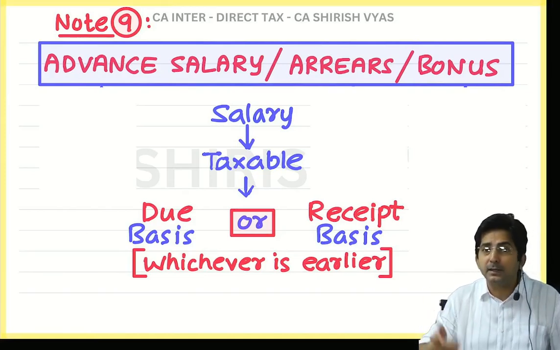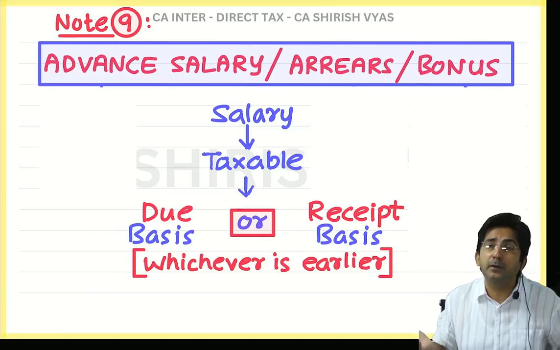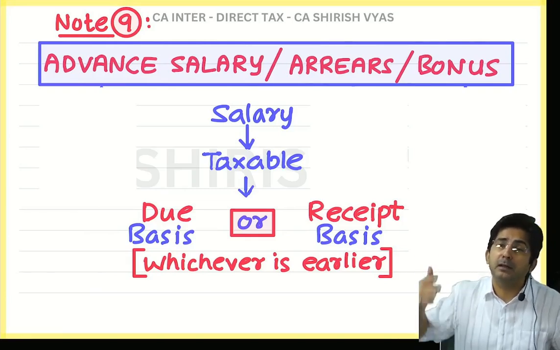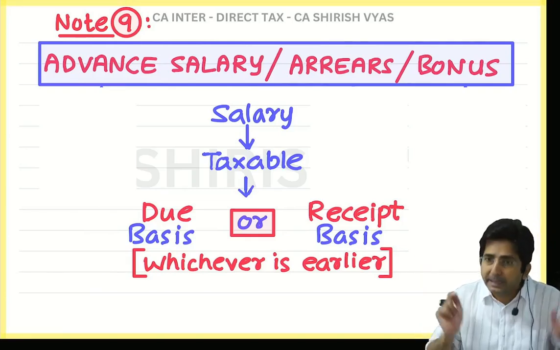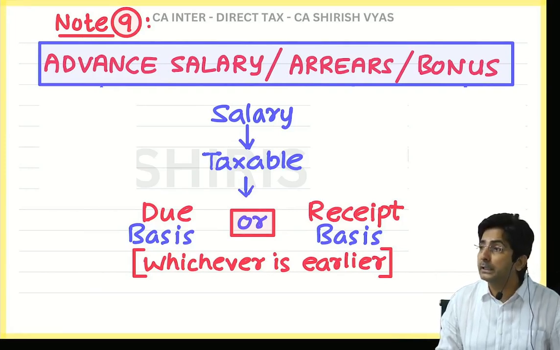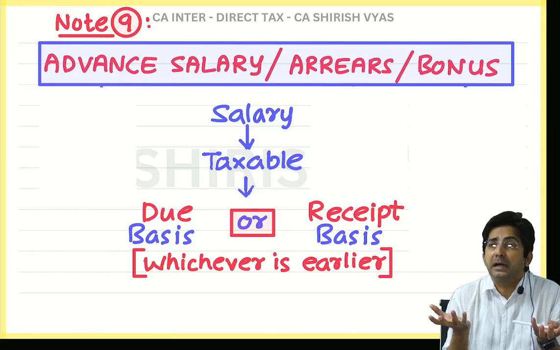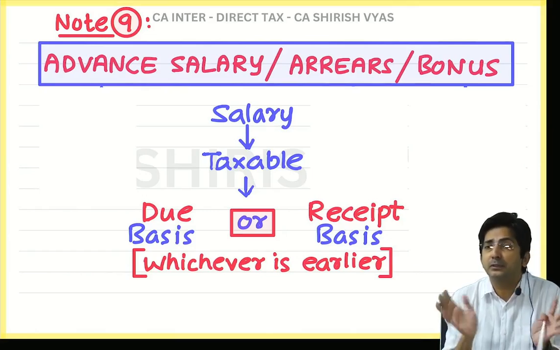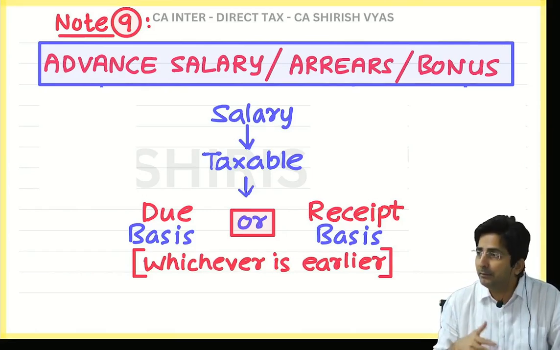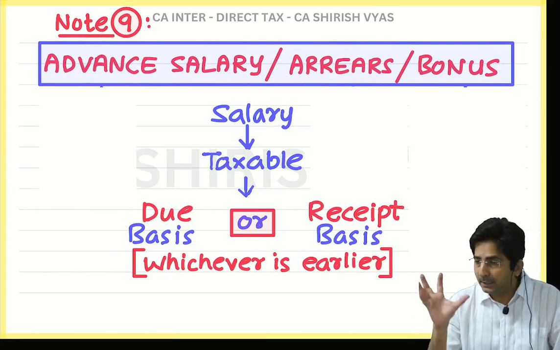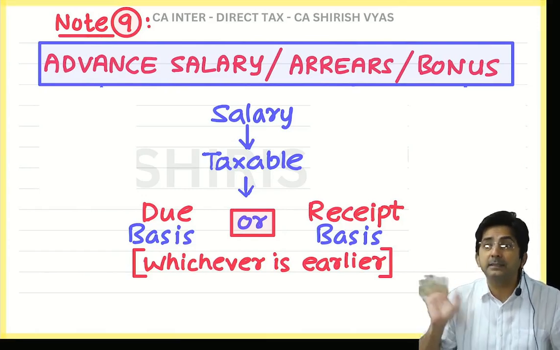And if it is a reverse case, the salary has become due, you will receive later on. It has become due, so pay tax now. Now you cannot say to the government, my salary has become due, but I have not received, I am waiting. So government will say you keep waiting, give the tax first. Basically government wants whichever is earlier.